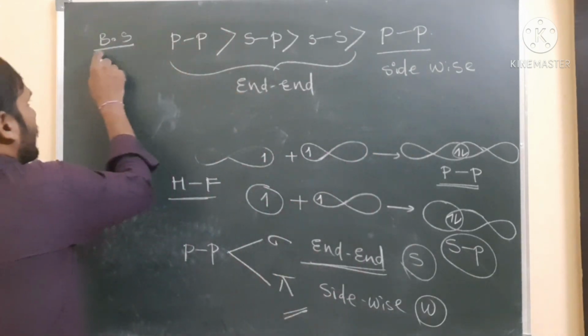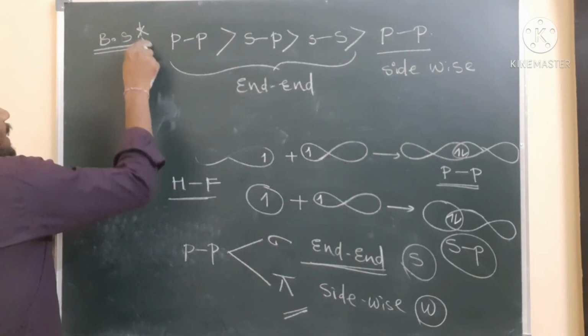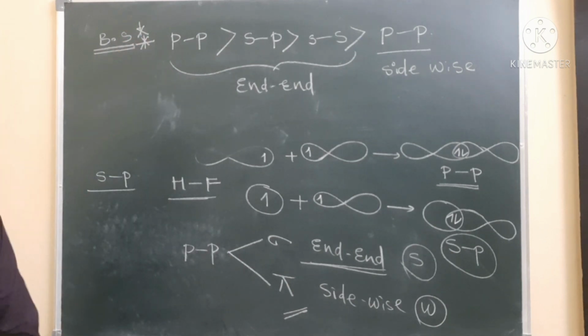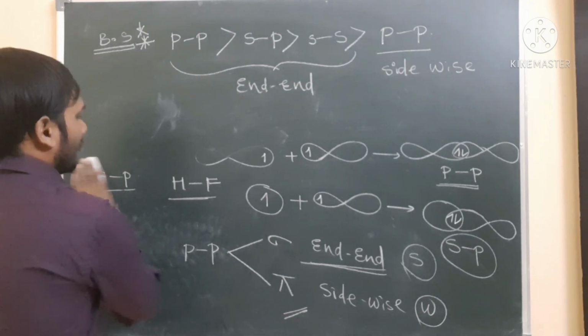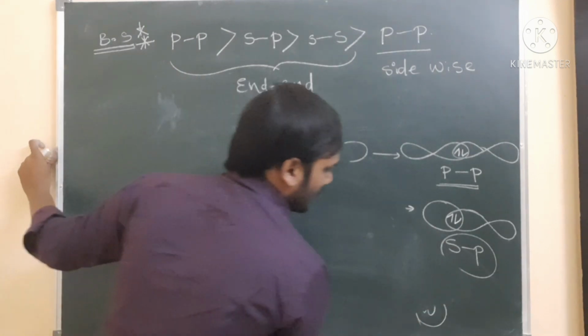So this is the bond strength order. It is a bond strength order, very important. This is the bond strength. After this, after the directional property, we have to discuss the directional property.